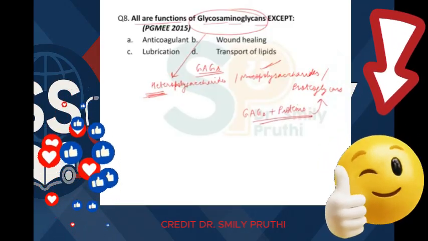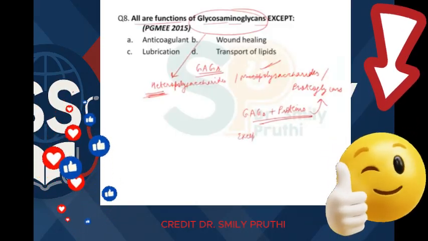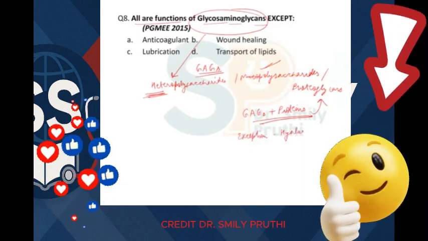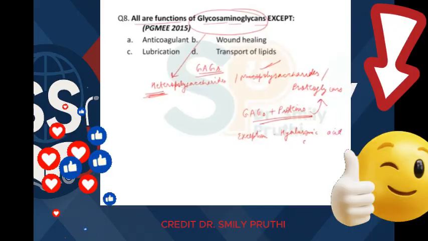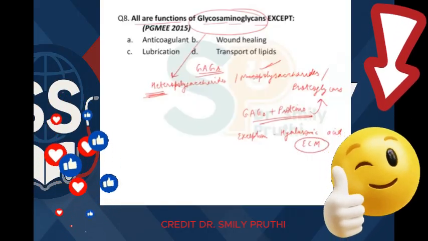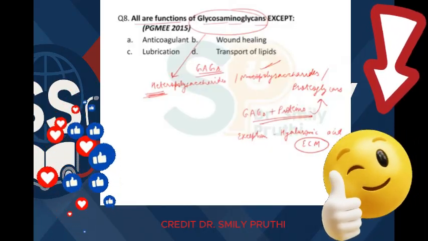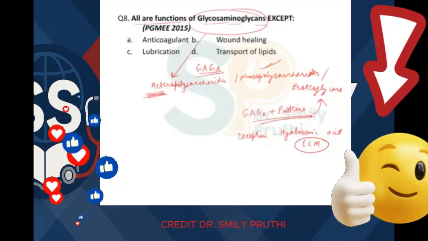All the GAGs are attached to proteins, but there is one exception: hyaluronic acid. It is a GAG present in the extracellular matrix. Most of the GAGs are present in the extracellular matrix, right? But hyaluronic acid is not attached to proteins.